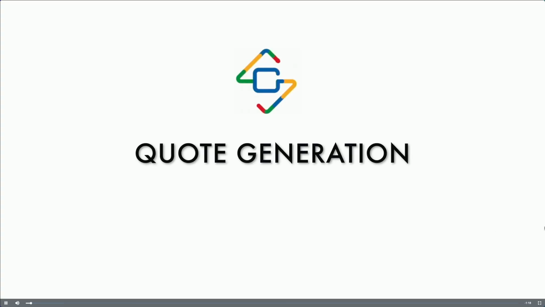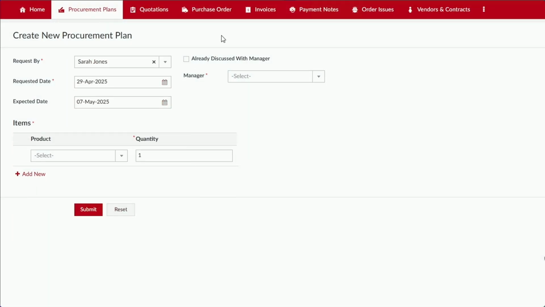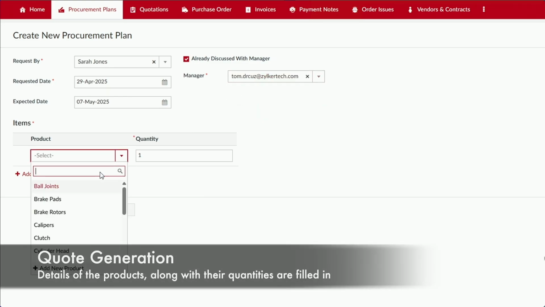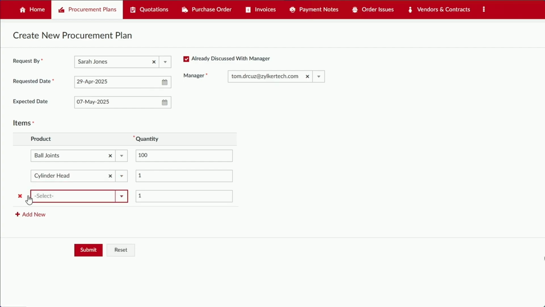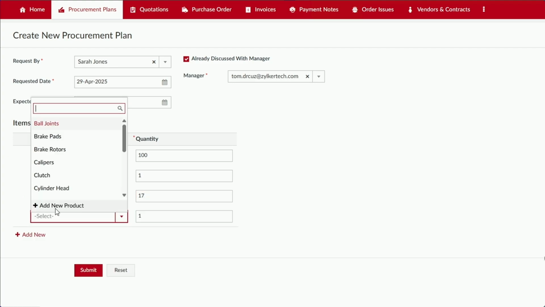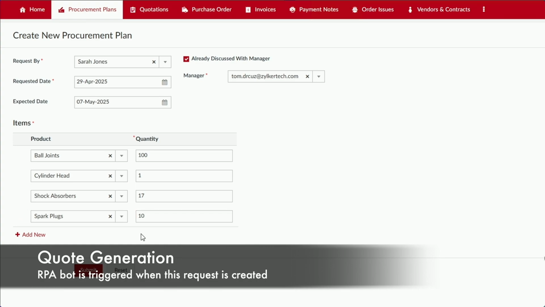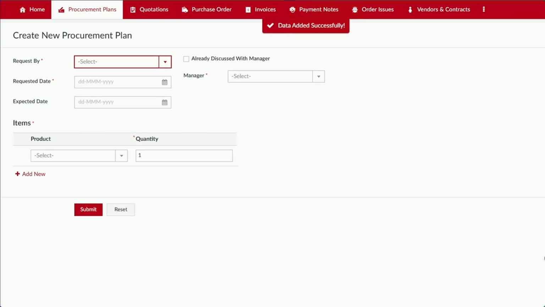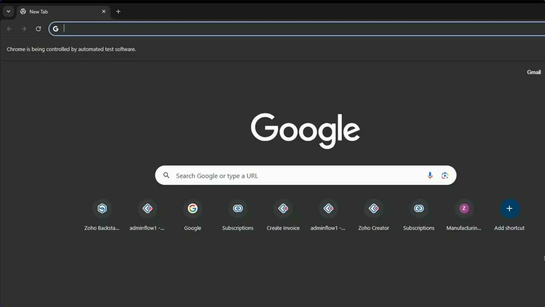What we are going to do here is the RPA bot, what this will do for the code generation is, maybe any procurement application that you have where you say that you want to purchase so and so products, so and so spare parts. This is the automobile industry, so they want to purchase some spare parts with some quantity numbers that is given. Once you get that, you want to check with two different vendors what their actual price codes are. So what you can do is you fill all these details. Once you get these details, you fill it in an Excel sheet where you would say that these are required.